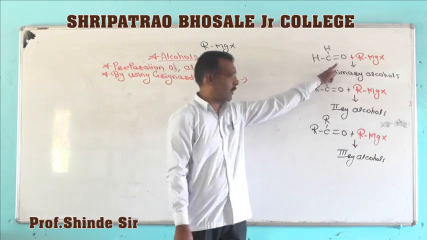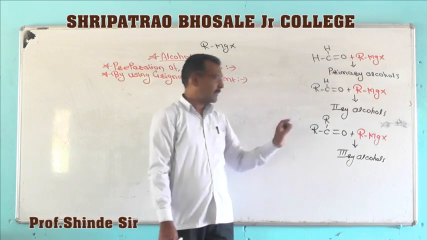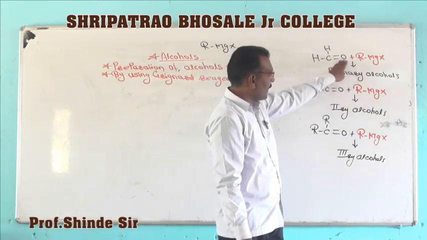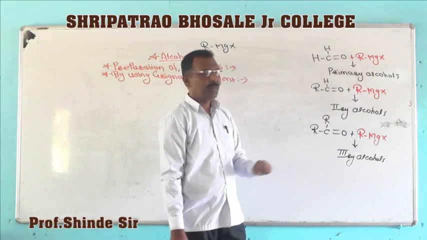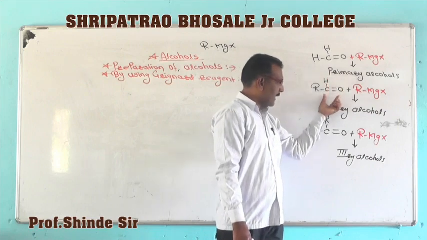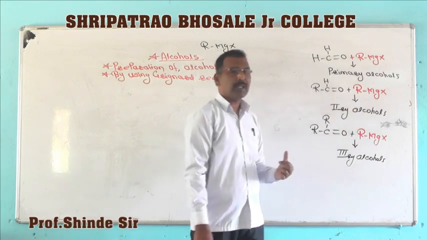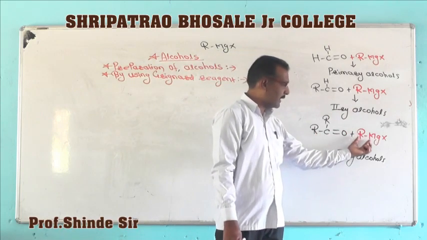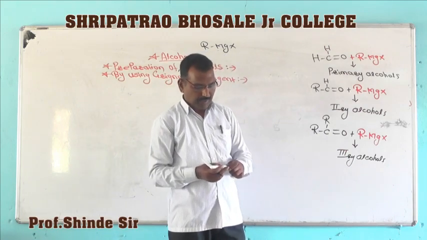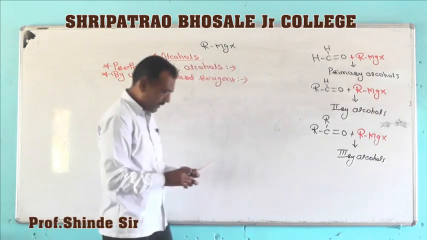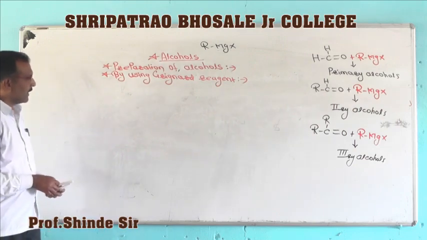So this is most important, you have to keep in mind: formaldehyde with Grignard reagent gives primary alcohols; except formaldehyde, the remaining aldehydes give secondary alcohols; and ketones produce tertiary alcohols. Now we will see the reactions, how this preparation of alcohols is done.